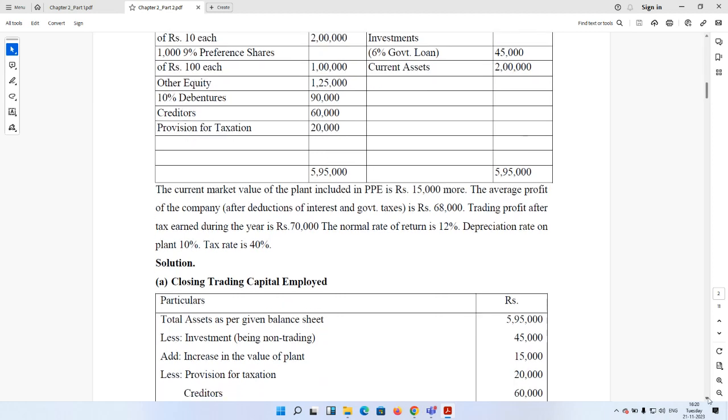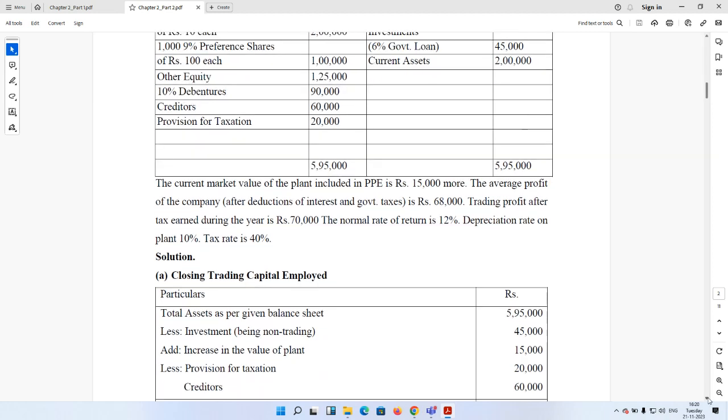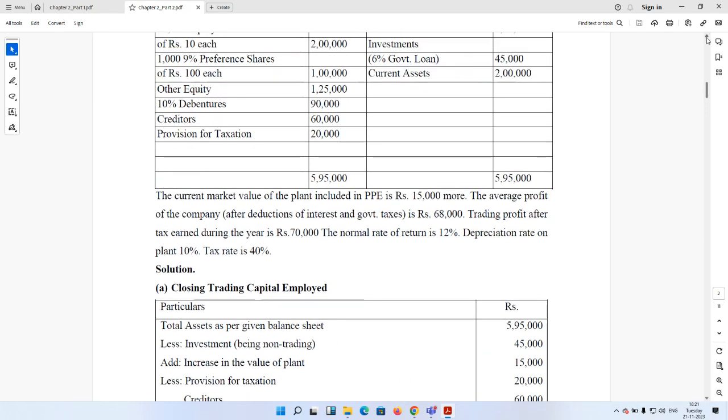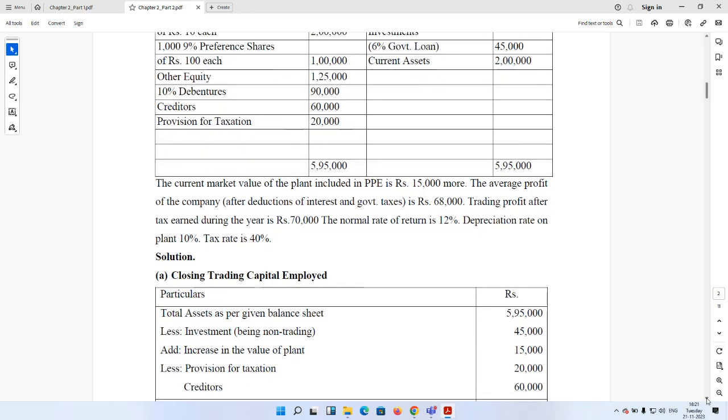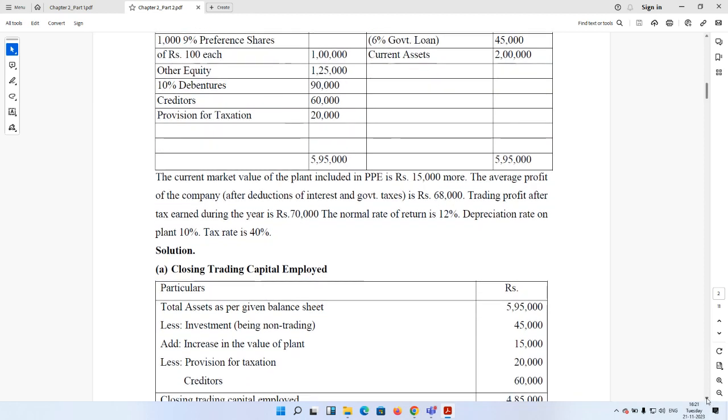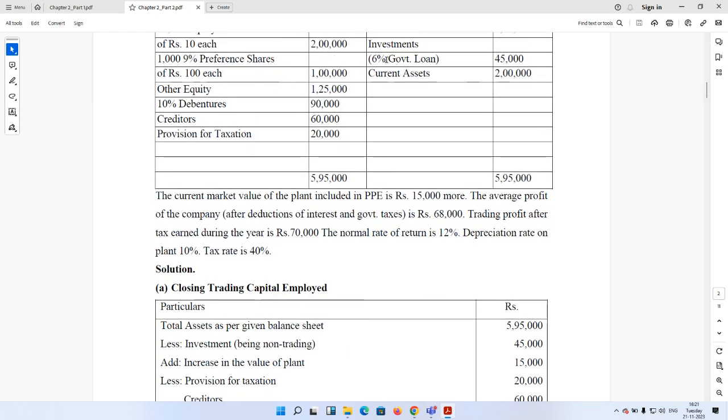Okay. So first of all, we need to calculate the closing trading capital employed. So what is closing trading capital employed? Obviously, capital employed means total assets minus current liabilities. So if we take the total assets of the given balance sheet, that is 5,95,000, with this we need to make the adjustment for fair value changes. However, out of this total asset, we obviously need to exclude non-trading investment. Here you can see the investment has been given in the form of 6% government loan. That is not an investment within the business, so it is a non-trading investment. So we are deducting 45,000 non-trading investment, because we need assets which are only trading assets.